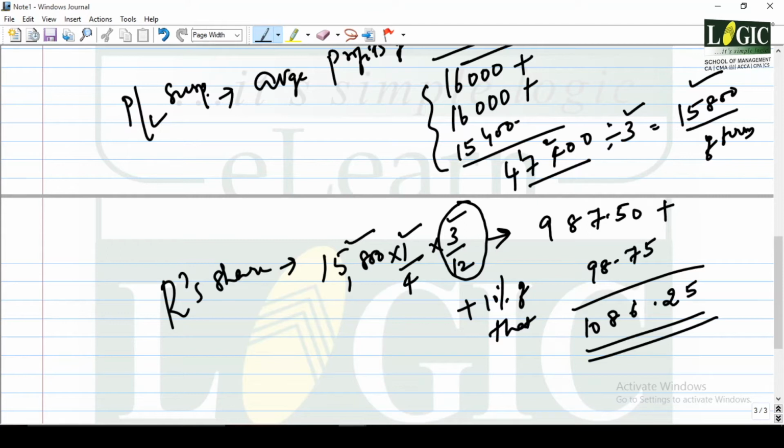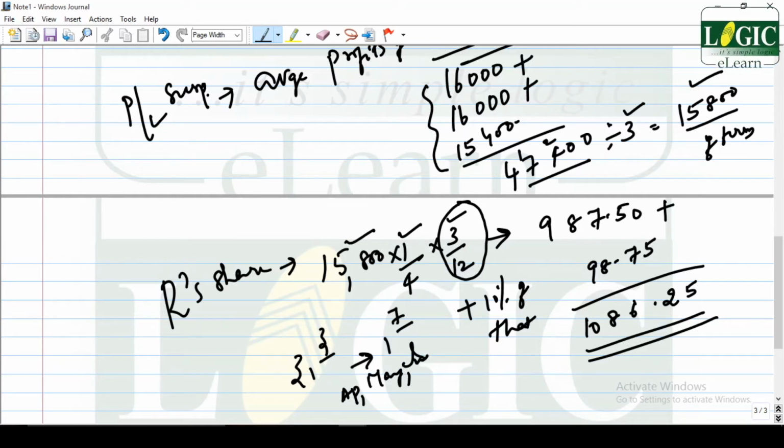From there he survived till 1st July. So April full, May full, June full, 3 months. So this profit is to be reduced to 3 months, out of 12 months in a year.